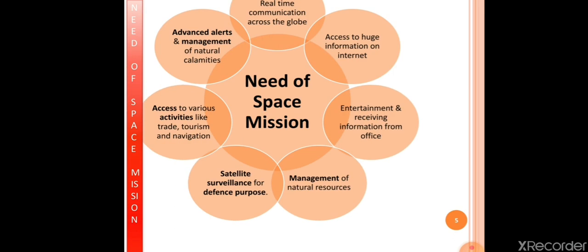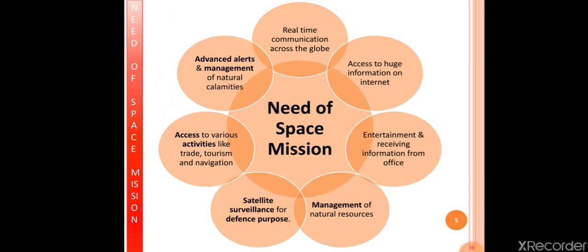In the next slide, our next point is needs of space mission. So there are a total of 7 needs of space mission. In that, the first need is real-time communication across the globe. This is a very important point here. So globally we get communicated with the help of space missions only.